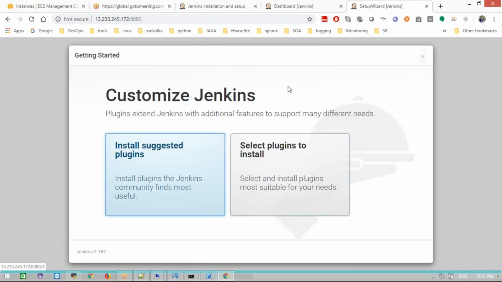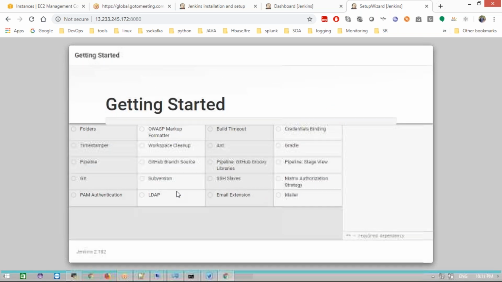Now it will ask which plugins I need to install, or you can choose whatever plugins you want. What do plugins mean here? They add features. For example, if you want to integrate your Jenkins with GitHub, we need to install the GitHub plugin. If you want to work with Maven, you need to install Maven. If you want to integrate with Docker, you need to install Docker, right? That is, we are adding extra features to our Jenkins server. That is what we call plugins.